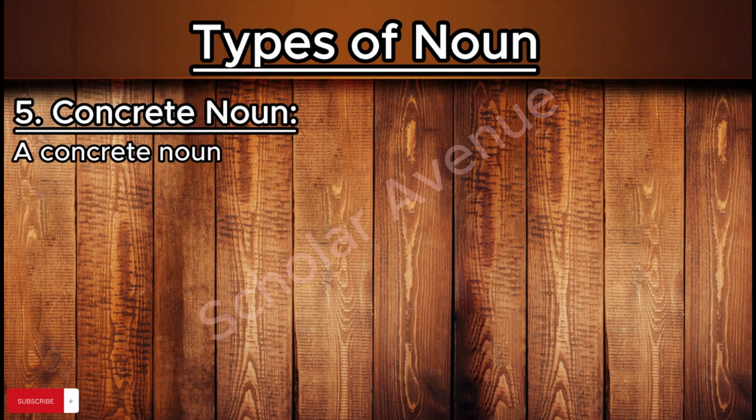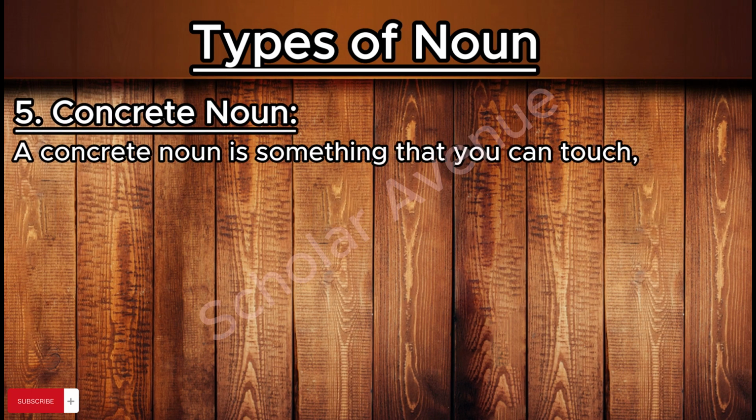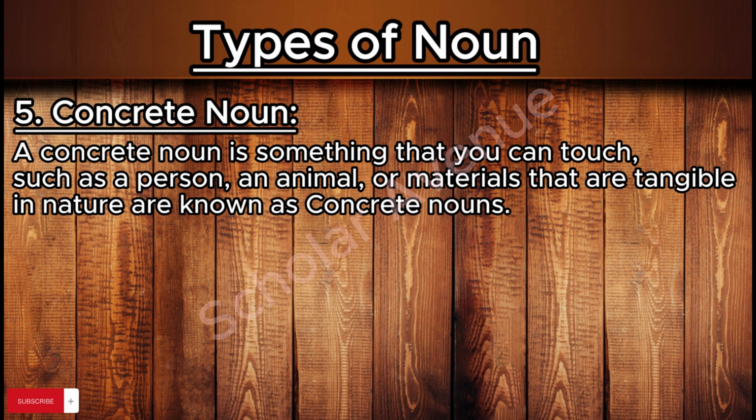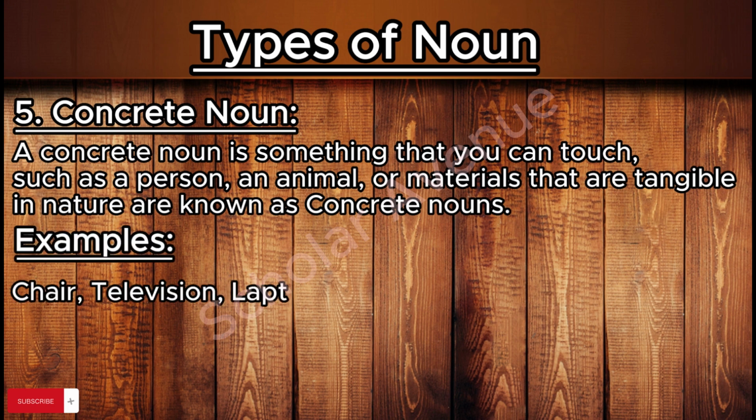A concrete noun is something that you can touch, such as a person, an animal, or materials that are tangible in nature. For example, chair, television, laptop, mobile phones, etc.